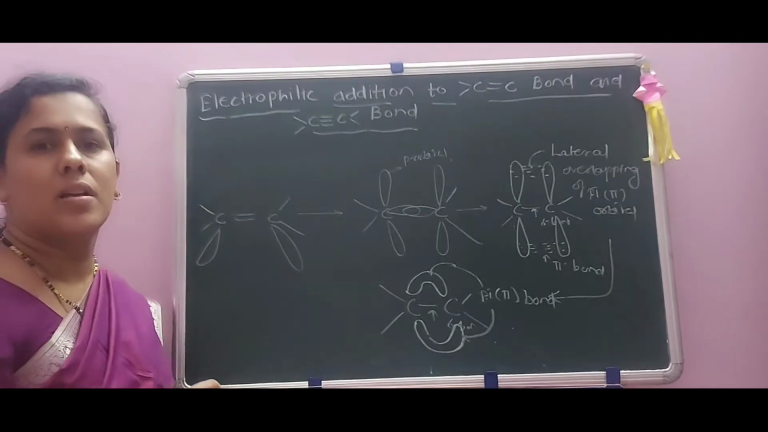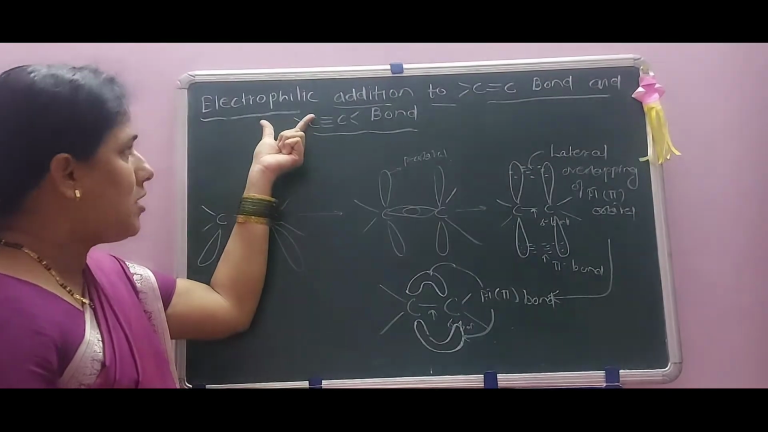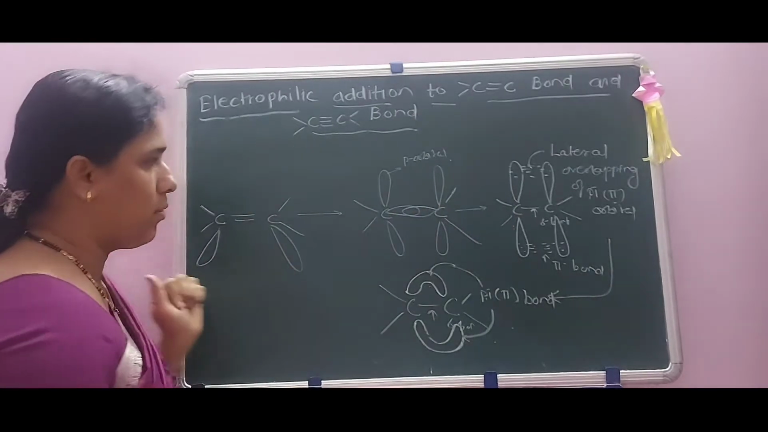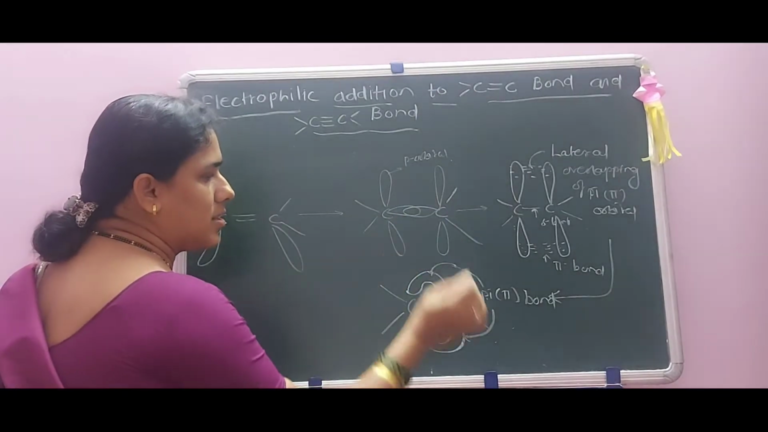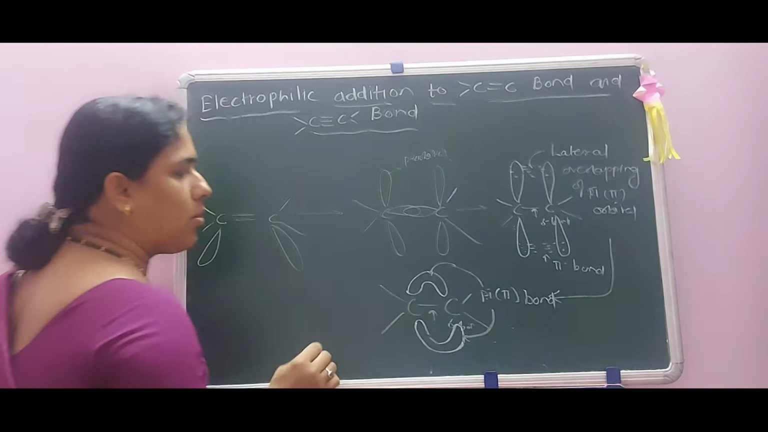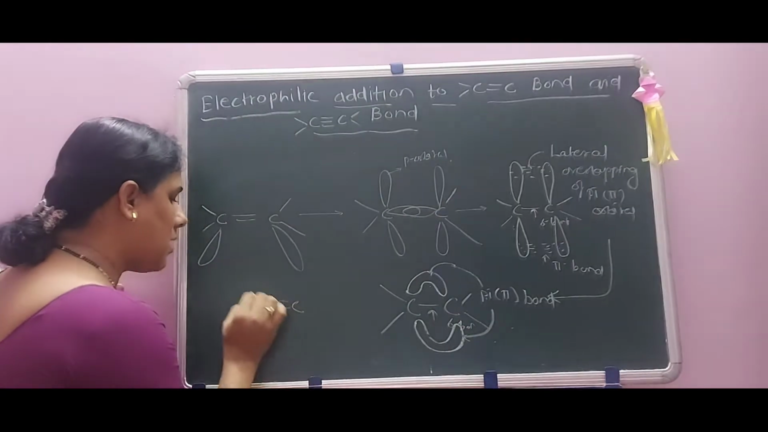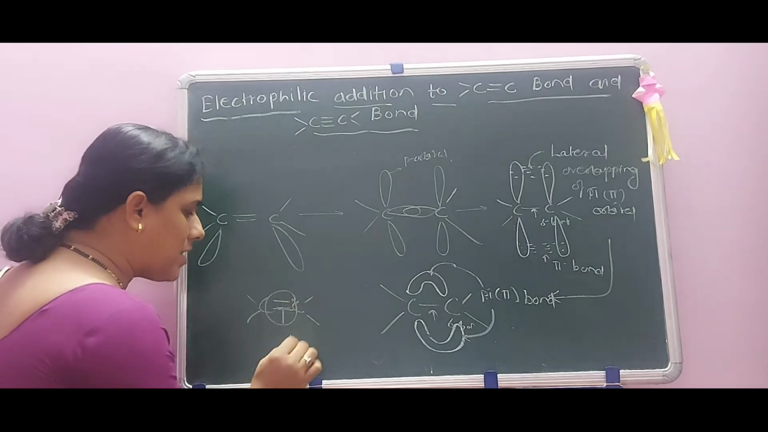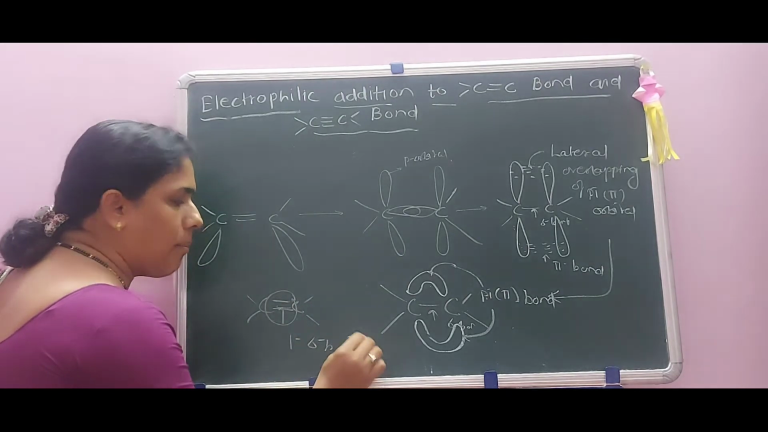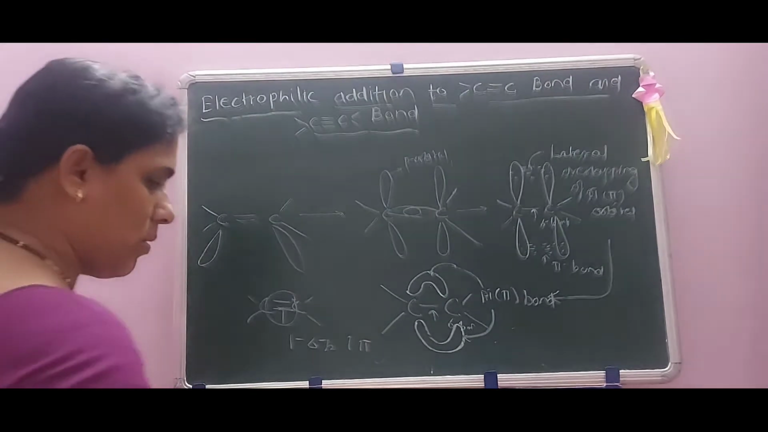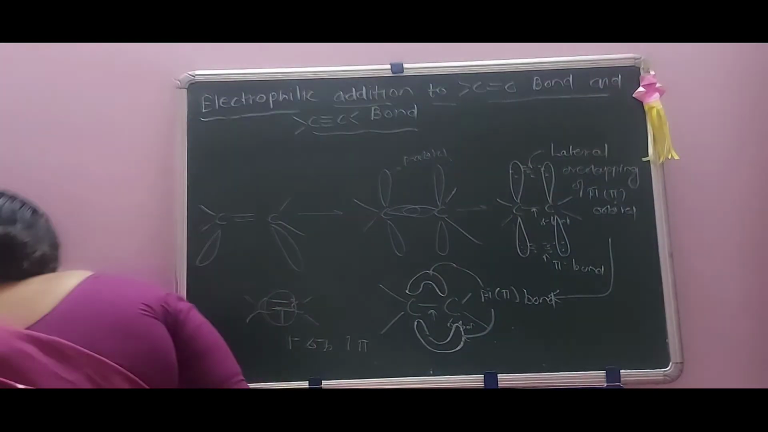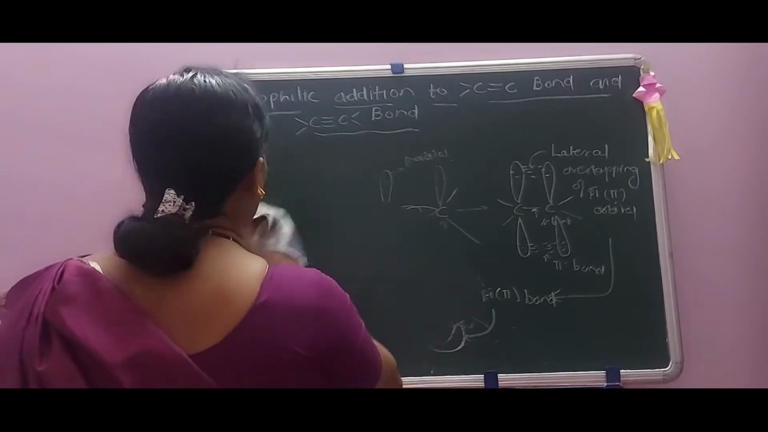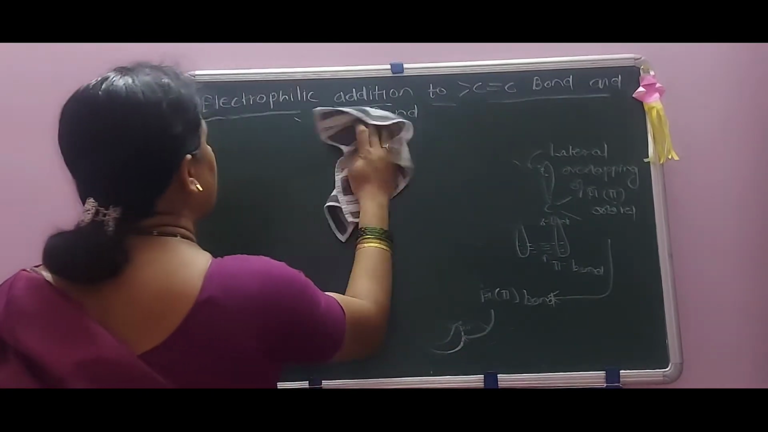So let us discuss some of the addition reactions, that is electrophilic addition reactions towards the carbon-carbon double bond. Do not be confused about how many pi bonds and how many sigma bonds exist in C double bond C. Within this structure there is only one sigma bond and one pi bond. Okay, so let us start from the syllabus point of view with a number of reactions. See here.